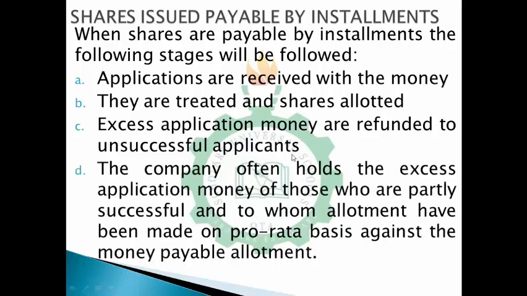And the next thing is, the company often holds the excess application money of those who are partly successful and to whom allotment has been made on a pro rata basis against the money payable on allotment. Now when we talk about holding excess money, there could be instances where companies would say, for those people that have applied in excess, we are not refunding money to them. Instead of refunding money to them, we would rather share or give them the shares on a pro rata basis.